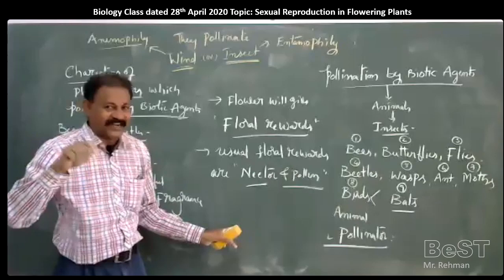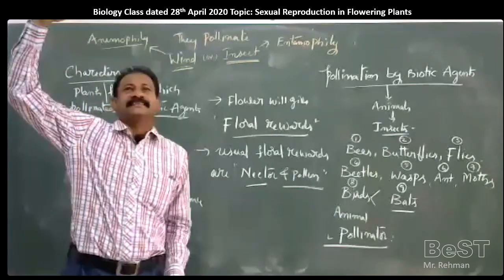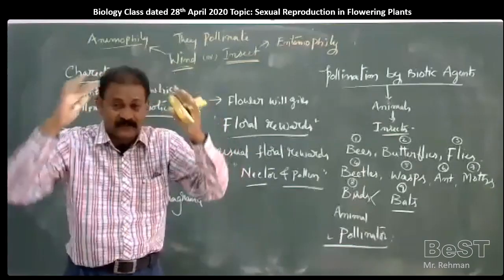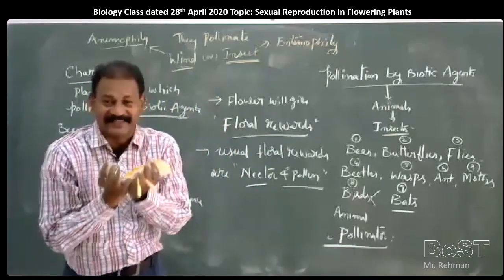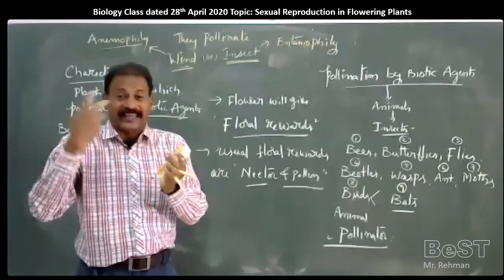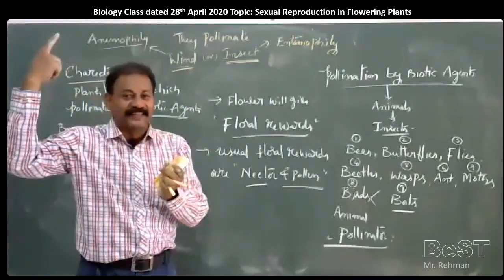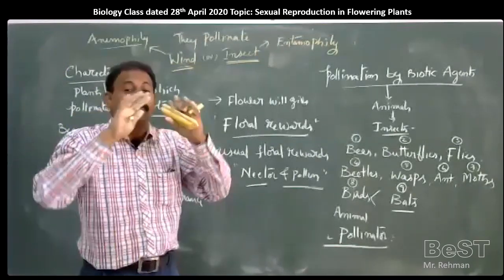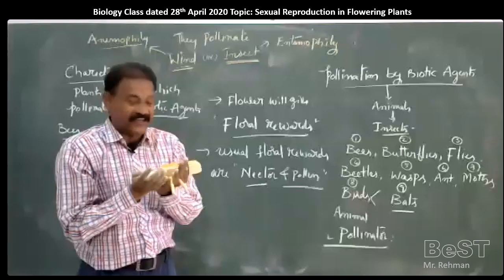If flowers are small and colored, the insect is not easily attracted. So many such small flowers are grouped in the form of an inflorescence. If they are in the form of an inflorescence, meaning large and many, clearly they can be seen by the insects. They are attracted by the color of so many flowers in the inflorescence.